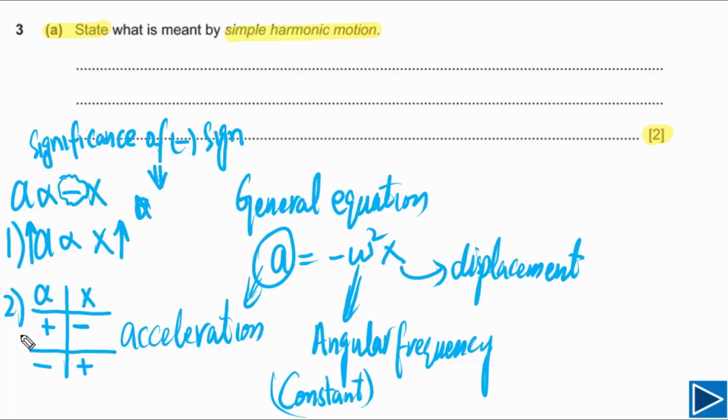Let's try to understand what this table is telling us now. According to this table, we have written when x is negative, a is positive. When x is positive, a is negative. What exactly does it mean? It simply means that acceleration is in the opposite direction to displacement. Now we understand what is the general equation for simple harmonic motion and how to state simple harmonic motion. We also understand what is the significance of this negative sign. Let's try to state what is meant by simple harmonic motion, or simply we can say let's try to write down the answer for this question.